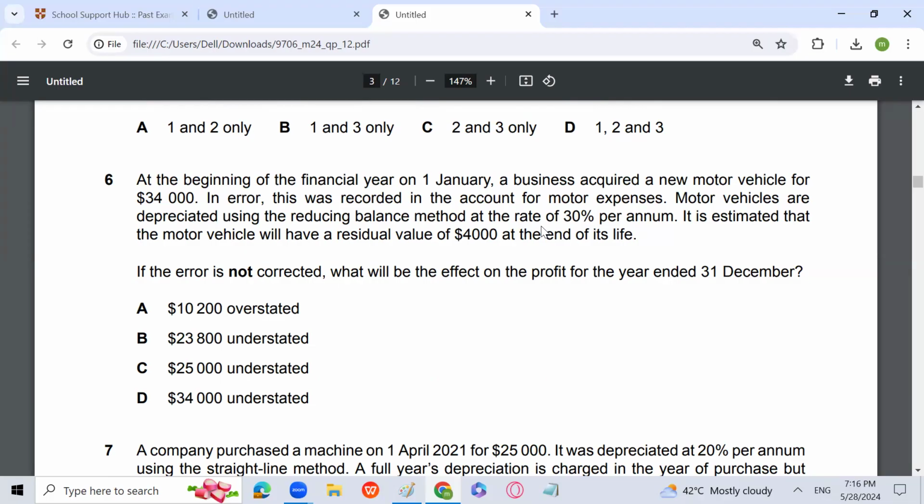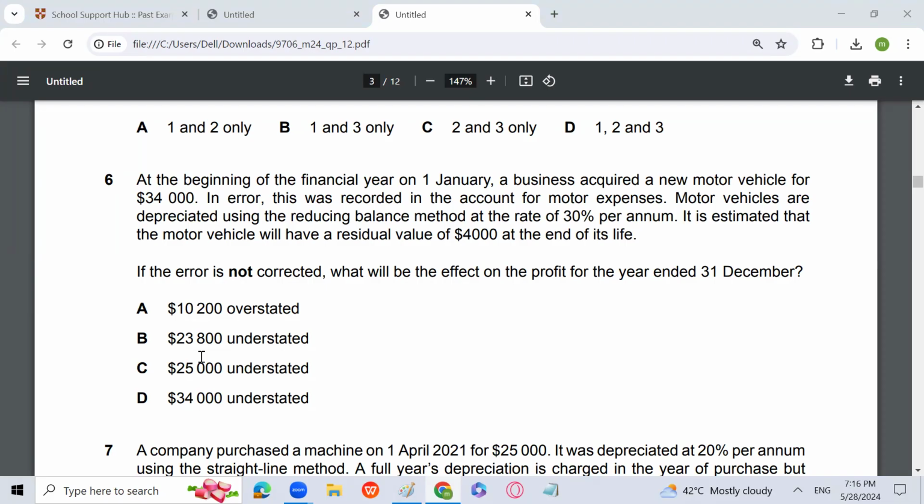So profit should be understated, I believe. We have recorded the whole 34,000 in the motor expense rather than only depreciation. So 34,000 minus 10,200. With that amount your profit will be understated, because you have to charge depreciation, which is 10,200. That means you have to record in expenses 10,200, but you have recorded in expenses 34,000, the full amount.